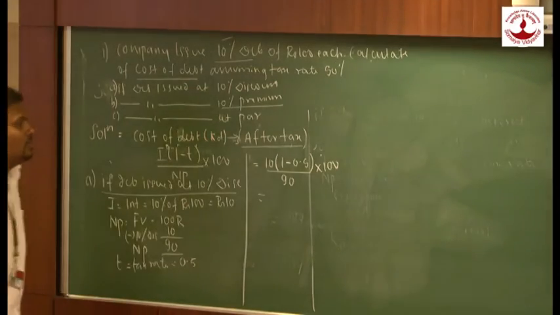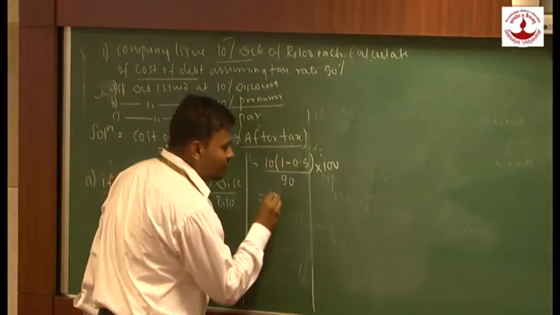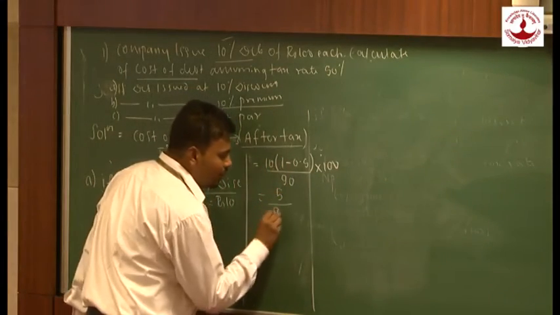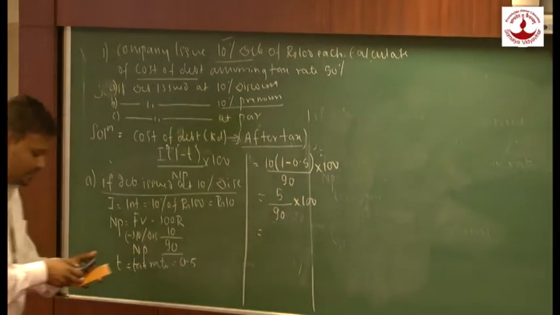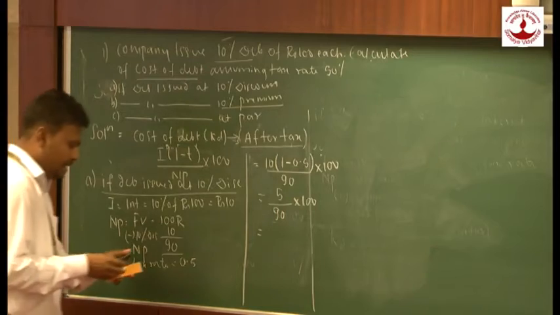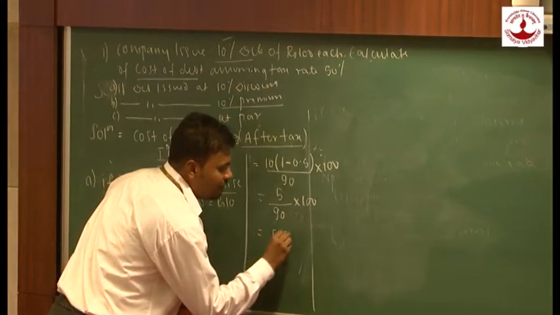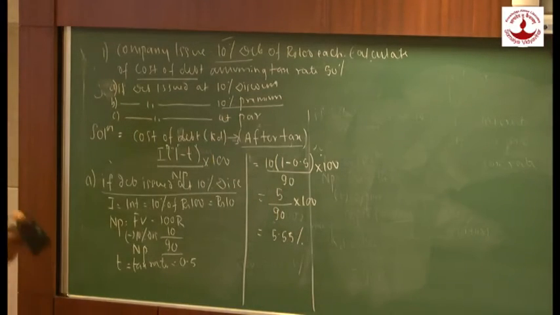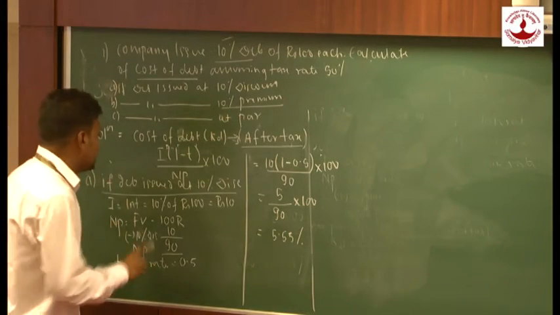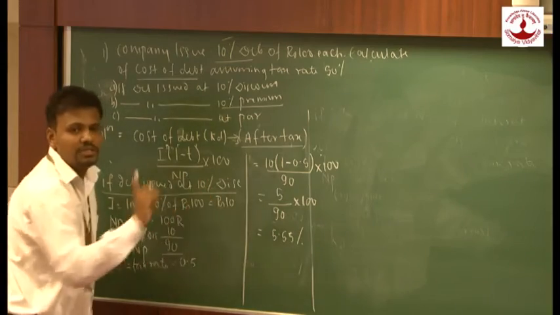Now 10 into 0.5 will give me 5 upon 90 into 100. So what is my KD after tax? My KD after tax would be 5.55%. This is how we are going to calculate KD after tax if the debentures are issued at 10% discount.